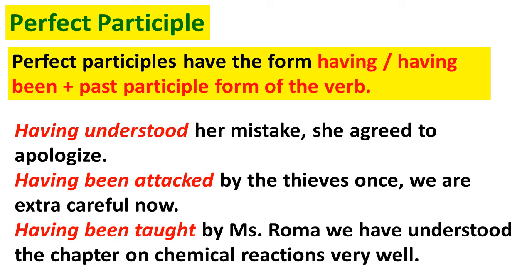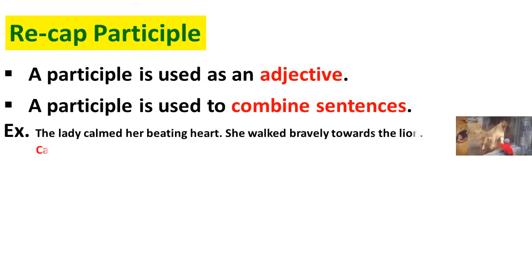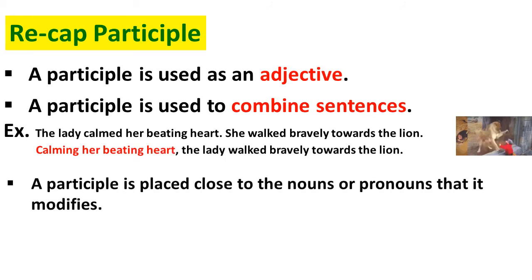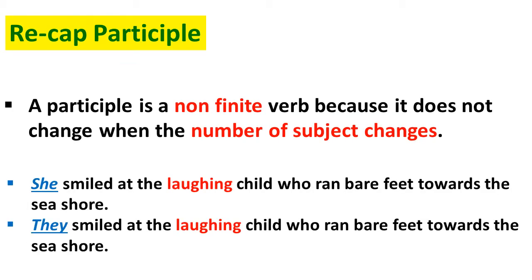Before I move on to the next topic, let's quickly revise the functions of a participle. First one, a participle is used as an adjective. Second, a participle is used to combine sentences. Third one, a participle is placed as close as possible to the nouns or pronouns that it modifies. And the last one, a participle is a non-finite verb because it does not change when the number of the subject changes.